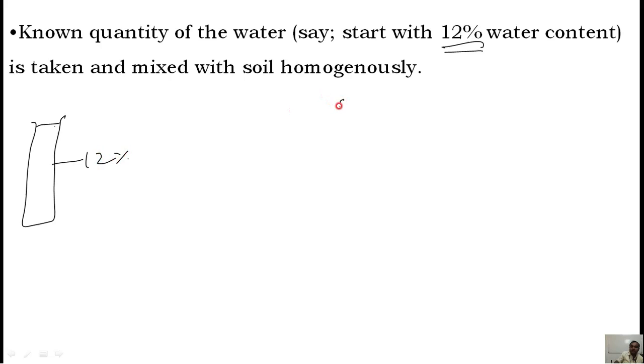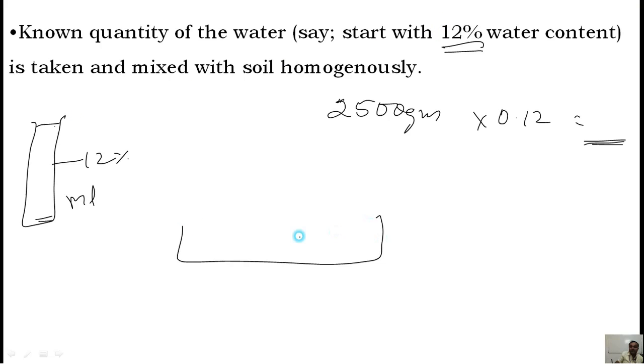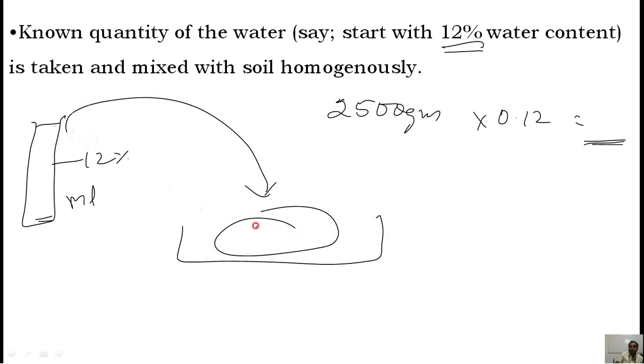Say for example, if you are using 2500 grams of soil, 12% of this is 0.12 times 2500. Whatever that answer comes, that much ml of water you are going to take. That water you put in the tray where the soil is, and you just mix it thoroughly, not compact. Very well, take about 5 minutes.